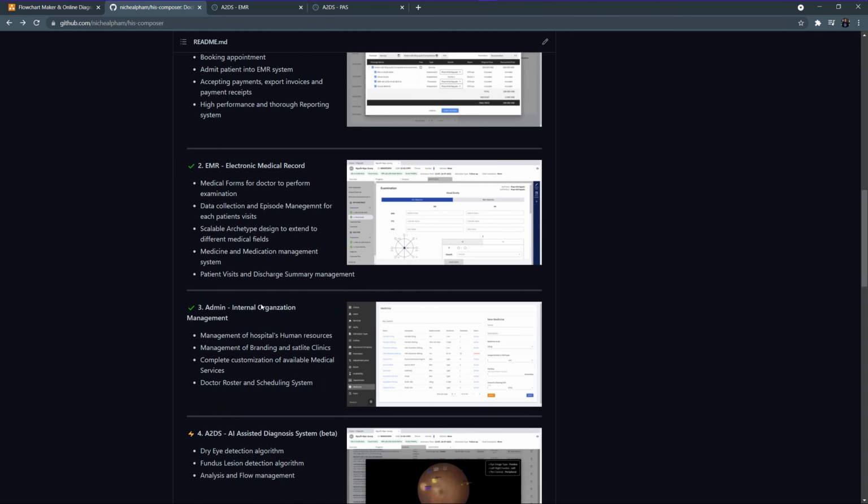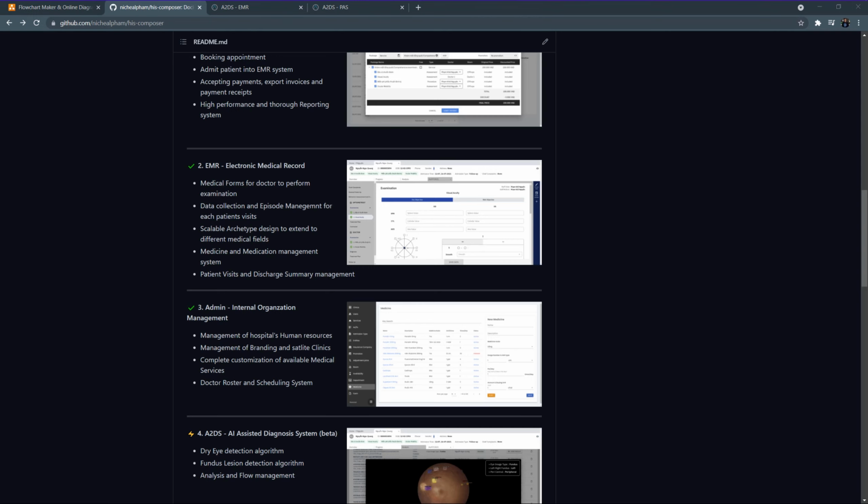And finally, the admin system is dedicated for the internal organization to manage the hospital's human resources, also configure the branding and set up satellite clinics. He or she in the admin system will have the ability to set up the available medical services and also completely customize the available medical forms for the doctors.